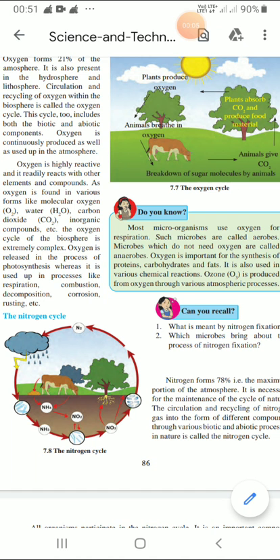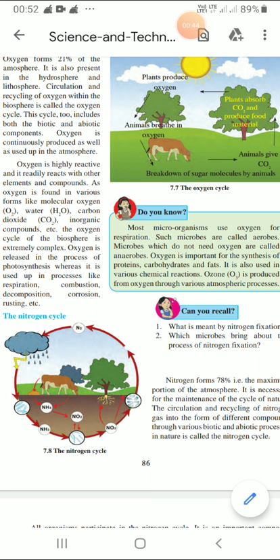Today we are going to study Science 2. In Science 2, I am going to continue with the same chapter, that is energy flow in an ecosystem. In the previous lecture, I explained the biogeochemical cycle as well as the carbon cycle, and the chemical reactions of photosynthesis, respiration, etc. So, let us discuss the oxygen cycle in this lecture. We will start with the oxygen cycle.